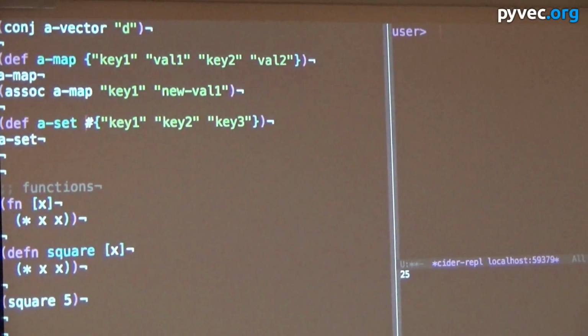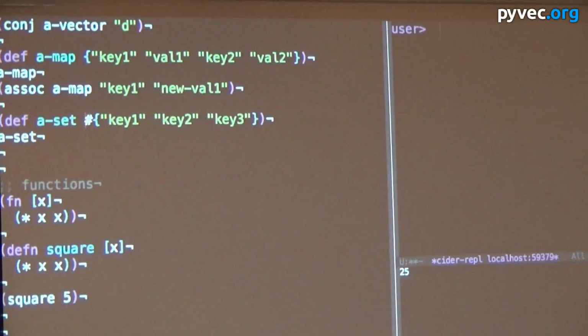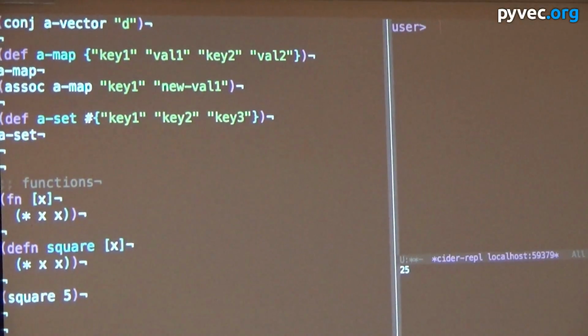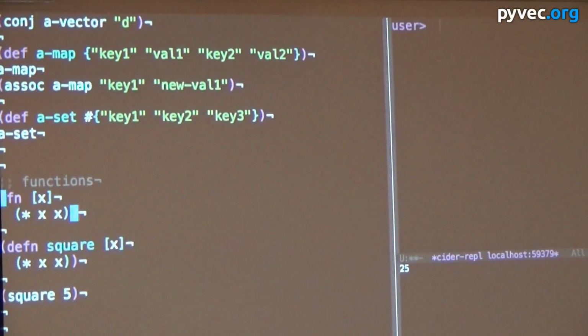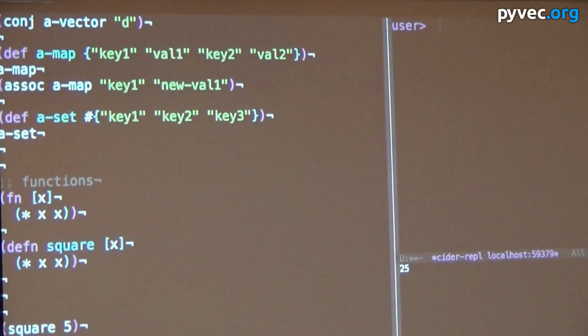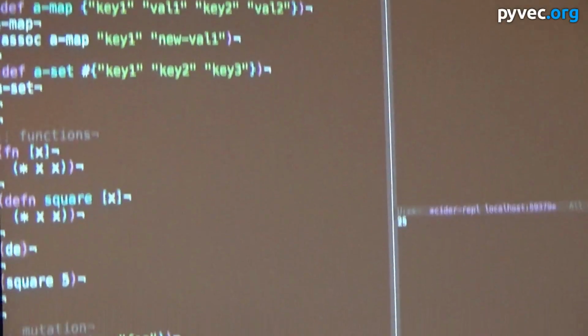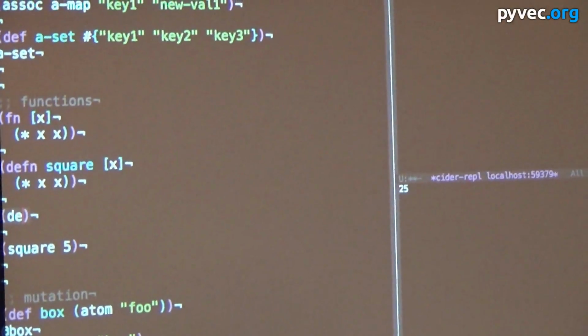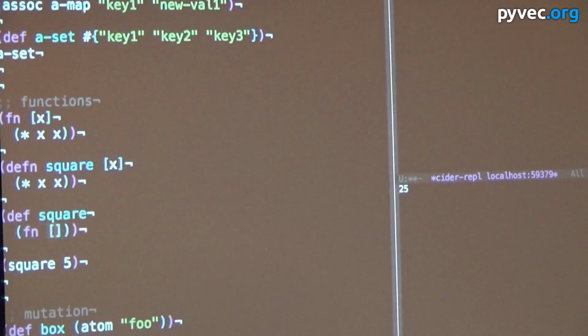Yes, sir. Is there a functional difference between what fn produces and what defn produces? No. Is the code for the function the same? Yes. This defn square is technically a slight difference, but it's basically the same as def square fn x.